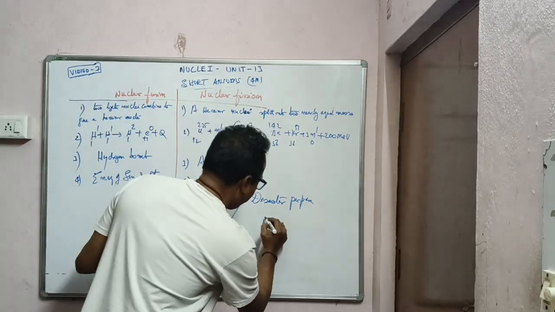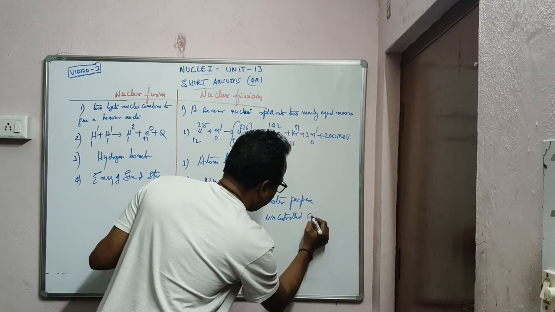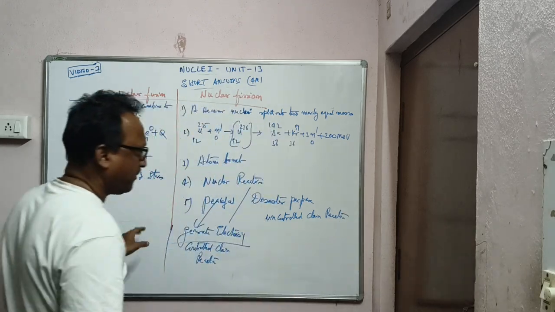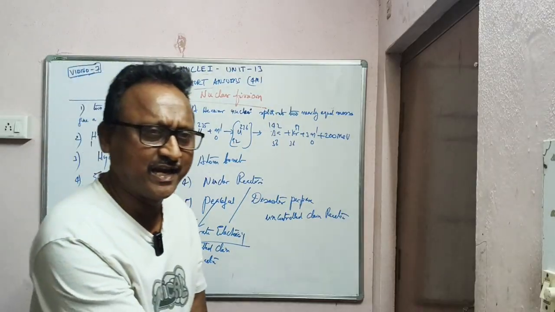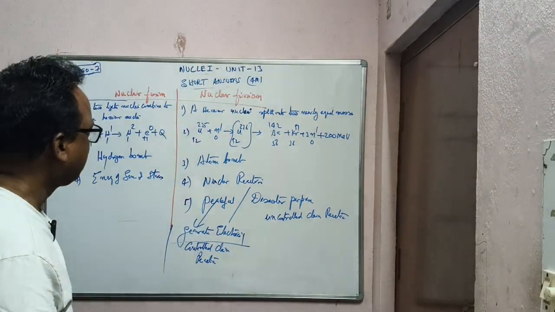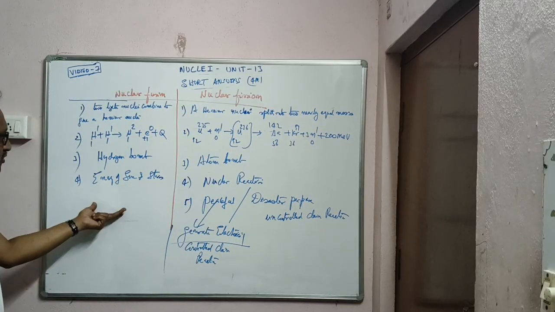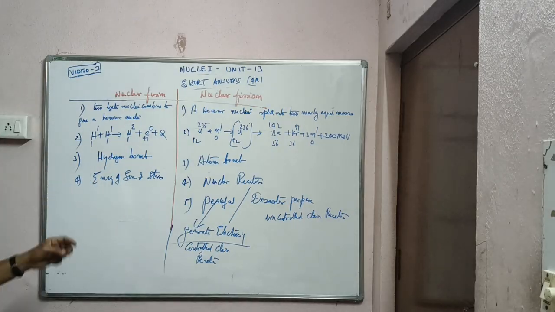Disaster means an uncontrolled chain reaction, like the atom bomb example. 3 neutrons giving rise to 9, 81, a geometric progression. And in the energy of the sun and stars you get nuclear fusion, the hydrogen bomb. So these are the major differences.